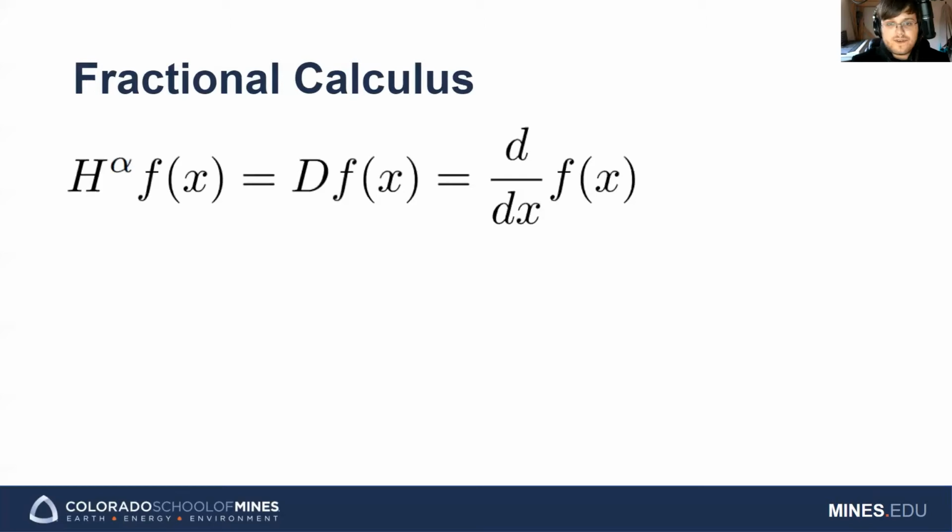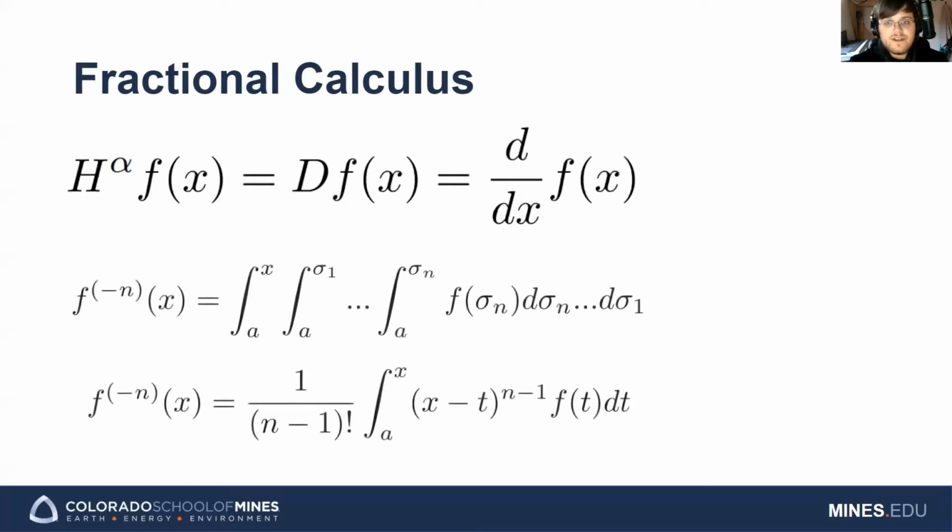Using the Cauchy equation for repeated integration, we find that the nth integral may be written using a single integral, as seen above here. Adapting this to a fractional order is as simple as allowing n to take non-integer values. It may be further shown that this integral successfully has the semigroup property as well. As such, successive applications of the operator yield an integer order integral in such a way as we desired. Because the semigroup property is valid, we may then apply an integer order derivative to recover a fractional derivative from the fractional integral definition. Doing such defines one of our vital fractional operators, the Caputo fractional derivative.